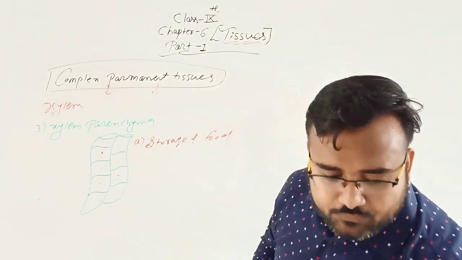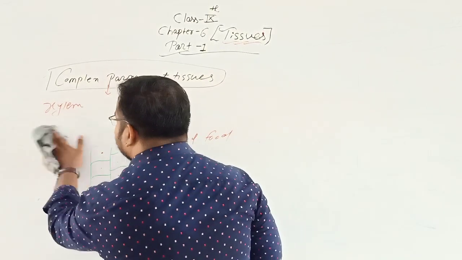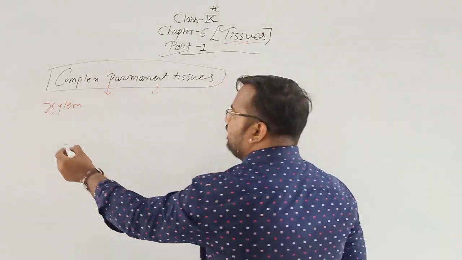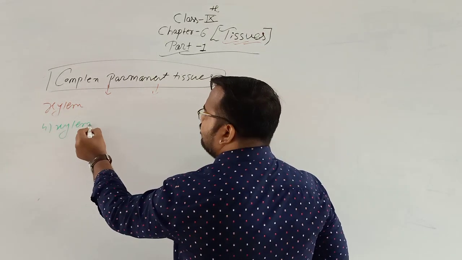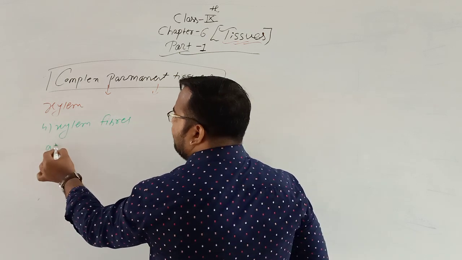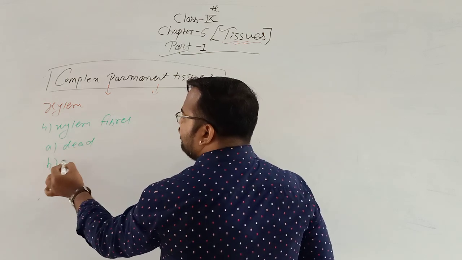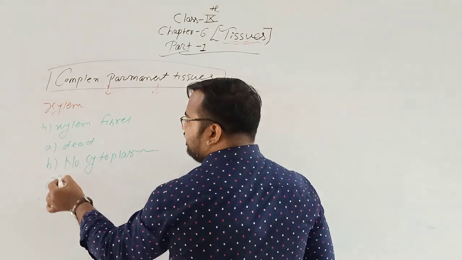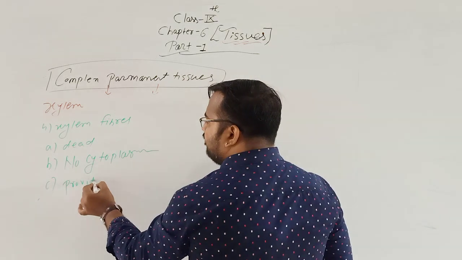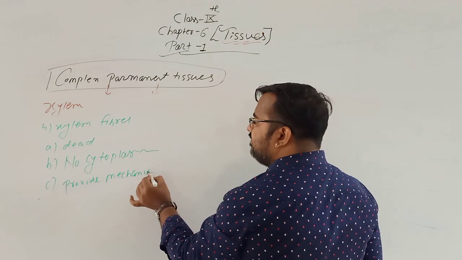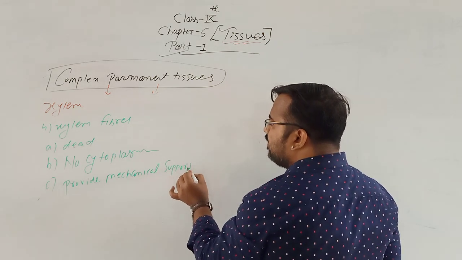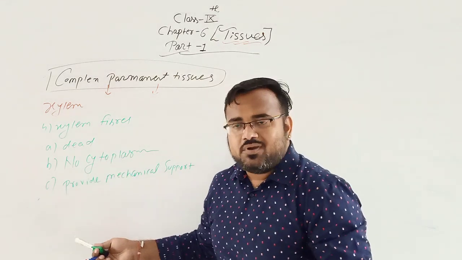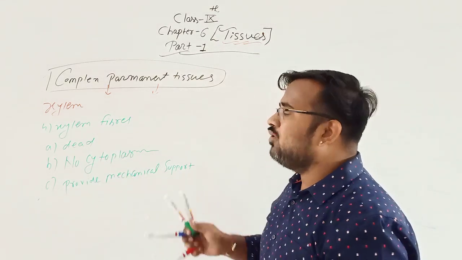And the fourth part of xylem is xylem fibers. It is dead, that means no cytoplasm is present, and third, it provides mechanical support to the plant. So xylem fiber is dead, no cytoplasm is present, and it provides mechanical support to the plant. That is all for the xylem.